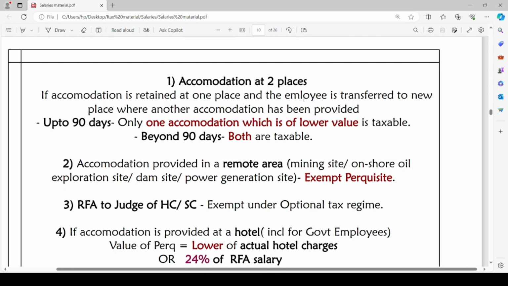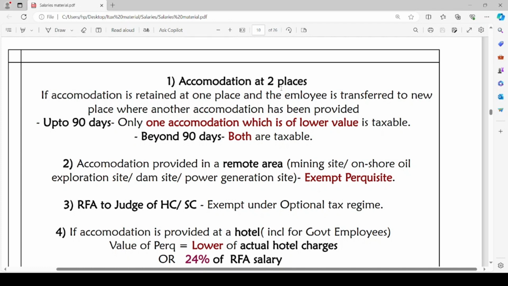For up to 90 days, only one accommodation which is of lower value is taxable. Up to 90 days, it will take time for the employee and his family to shift from the previous place to the new place, right? So up to 90 days, only one accommodation which is of lower value is taxable. And beyond 90 days, whatever perquisite value for both the accommodations is there, it will be taxable.